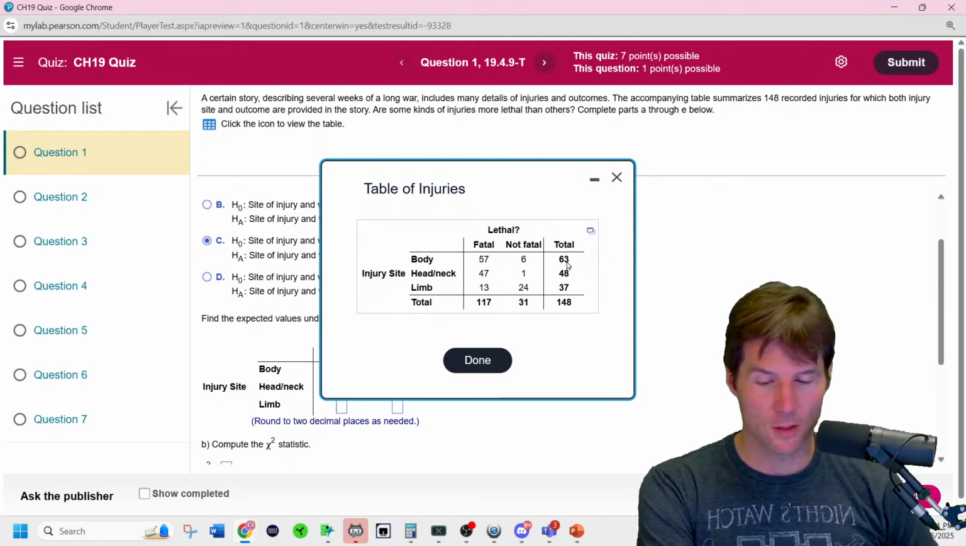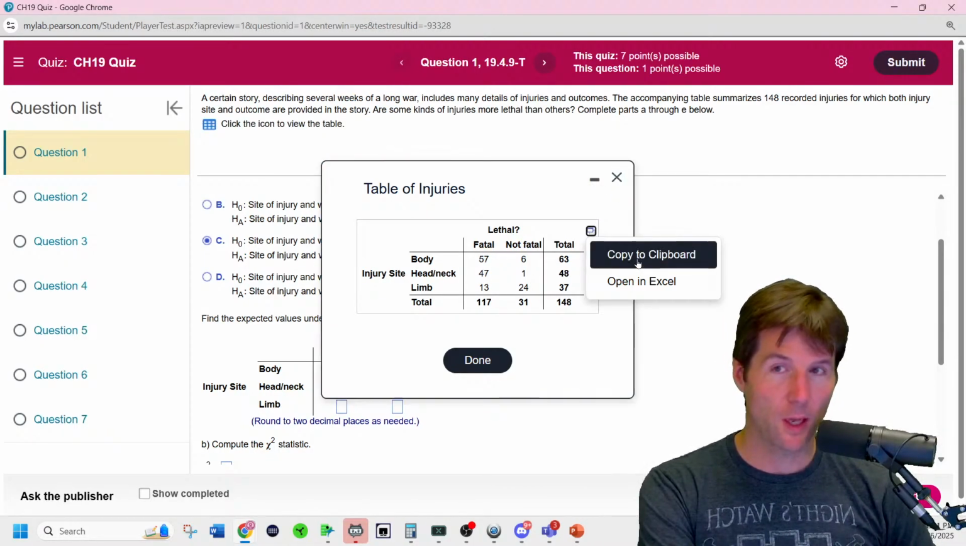And body also high, but not quite as high as head and neck injury site. Do not get injured anywhere. We're going to copy this table right here with copy to clipboard.